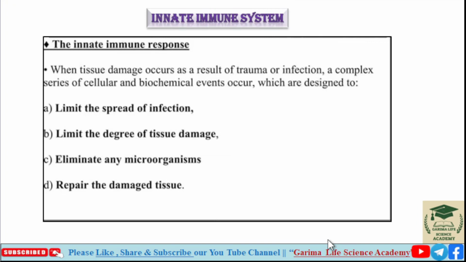Next is the innate immune response. What are the processes of immune response that limit the spread of infection?